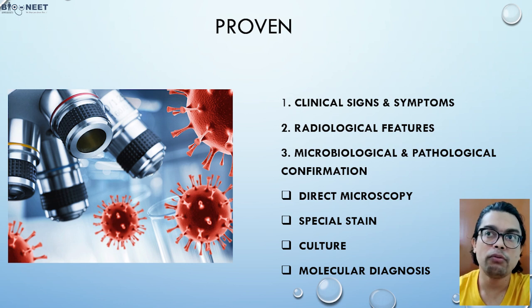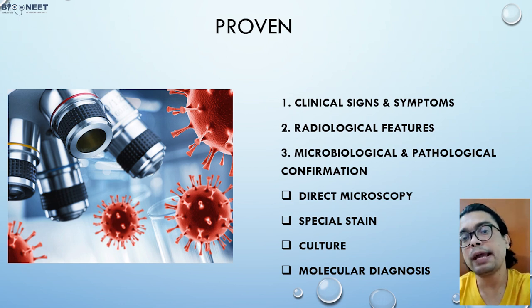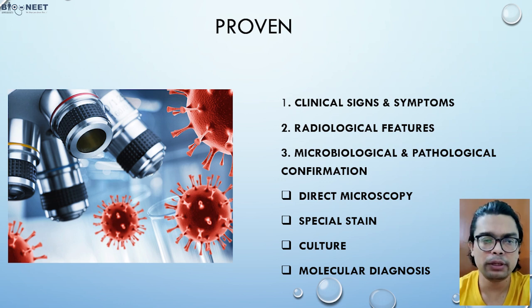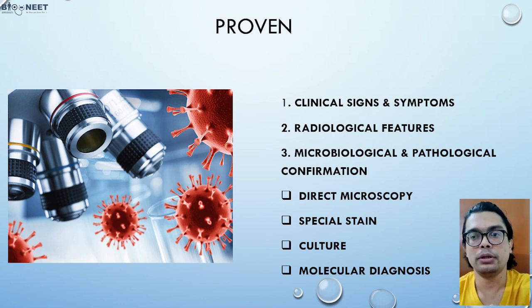Everybody knows about the fungus, right? Molecular diagnosis: if PCR is available, then you can go for molecular diagnosis. But histopathological examination and radiological examinations are very important. For rapid diagnosis, you can perform a biopsy and a histopathological examination. This histopathological examination is very, very important.